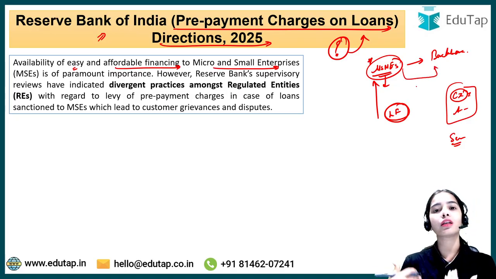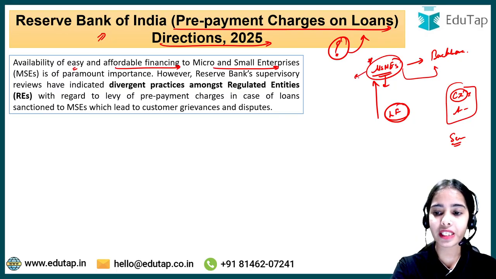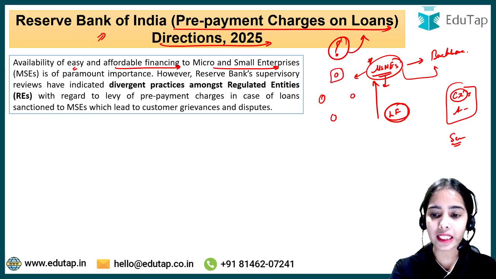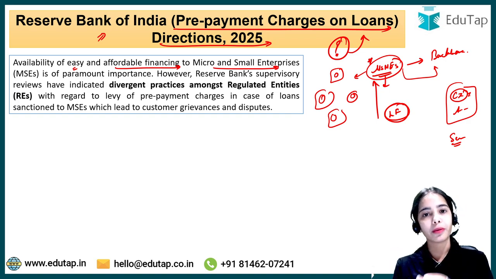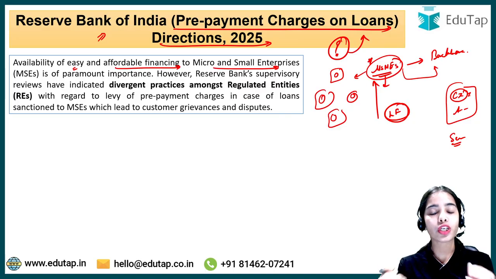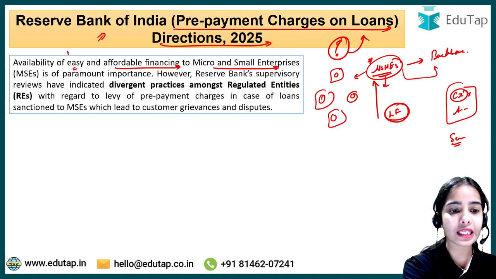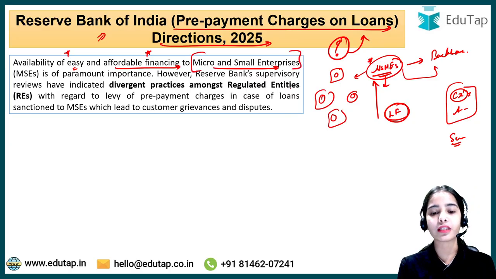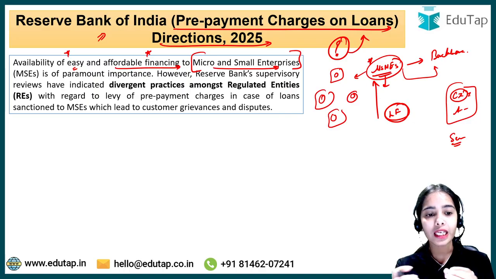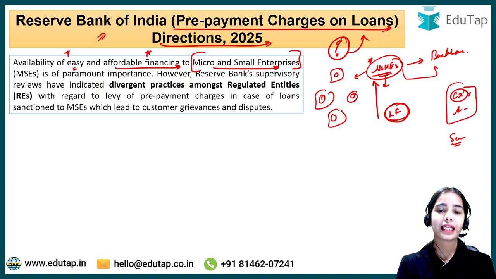They help in huge exports from our country, they help in production, and the MSMEs can get established in the nook and corner of our country. So you can understand that the MSMEs can start production or absorb the labor force in the nook and corner of the country. So the micro, small and medium enterprises are of huge importance, and the micro and small enterprises, the small vendors, the small businesses, require affordable financing and easy financing.